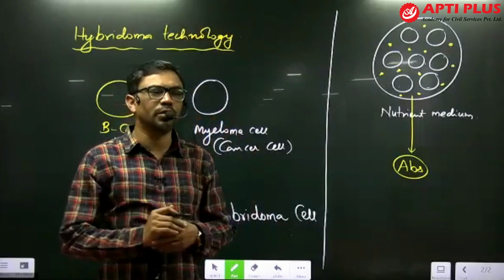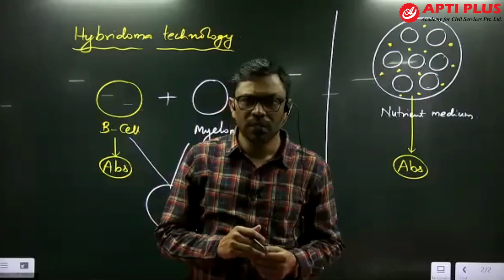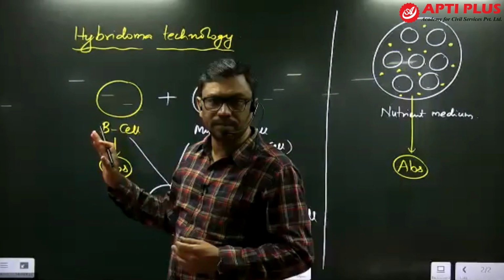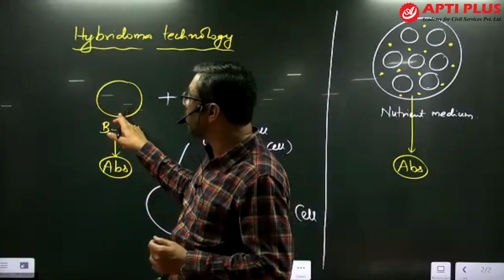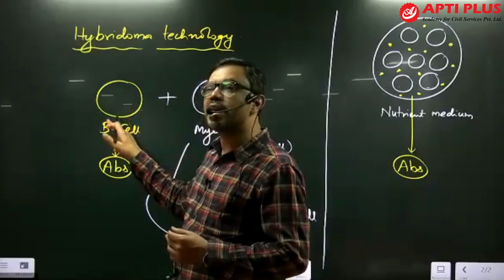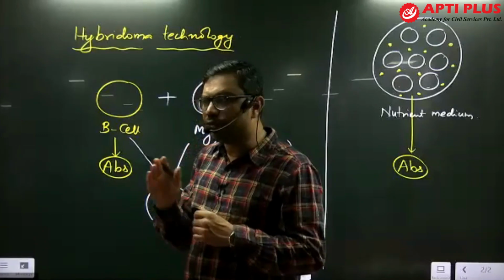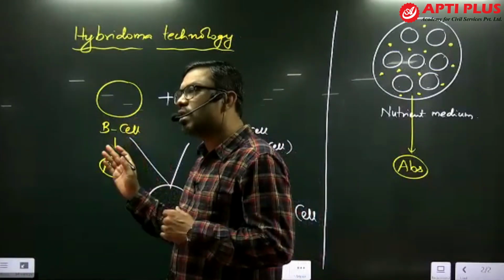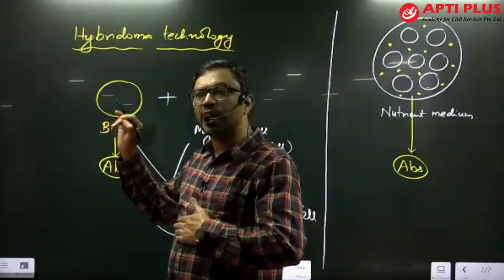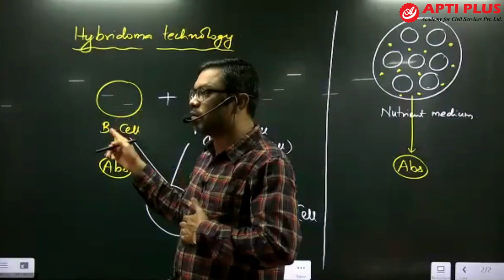Suppose, for example, you want to raise antibodies against hepatitis B. Simply infect this B cell with hepatitis B virus. When you infect this B cell with the virus, the B cell gets activated and releases antibodies against hepatitis B. In a similar manner, if you want antibodies against another type of disease, just infect this B cell with that pathogen, and you will get antibodies against that pathogen.